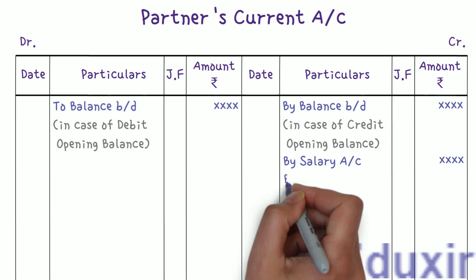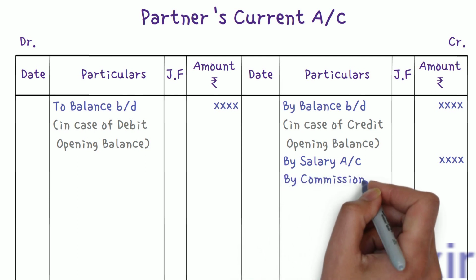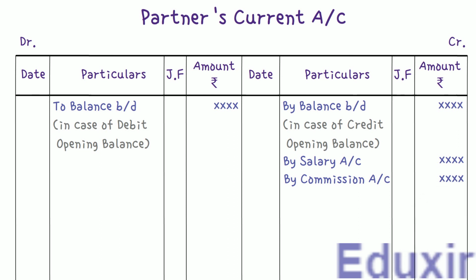The next thing is the commission that should be paid to any partners as per the terms of agreement. Once again, the commission is paid only if it is agreed so in the partnership deed. If the partnership deed is silent about the commission to be paid to any partner, then no commission is required to be paid to the partner as per the provisions in the Indian Partnership Act.